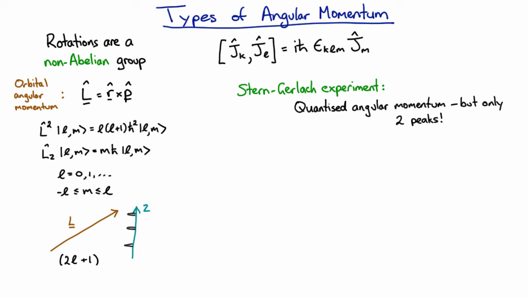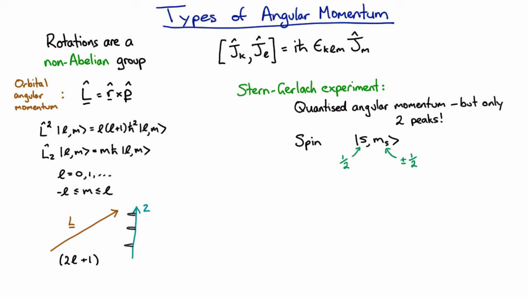This caused a large number of clever, reasonable, and entirely incorrect explanations to be put forward, but in the end there was only one conclusion that survived, that the valence electron of the silver atom must have some kind of intrinsic angular momentum, and this angular momentum was called spin. And the spin didn't look anything like an orbital angular momentum, because this value that it had for an electron was always a half, which isn't even an allowed value for orbital angular momentum. It never changed, so this m_s value was therefore always either plus a half or minus a half.